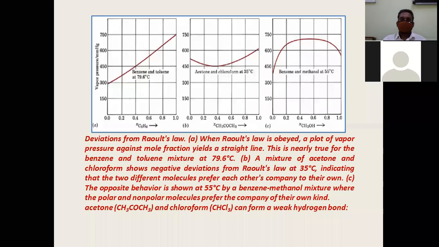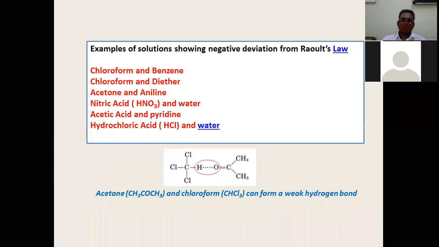And if you can mention other points, it's good: delta H mix and delta V mix. So you should be able to at least recognize which type of solution it is by looking at its vapor pressure curves. Is it okay? Did you understand this?